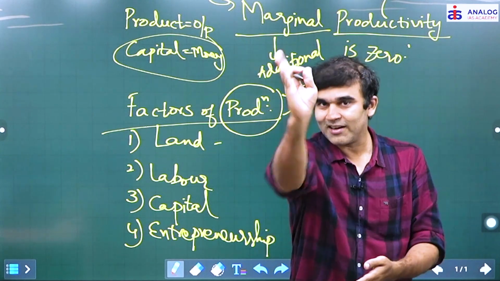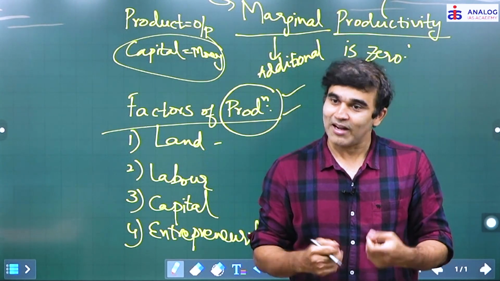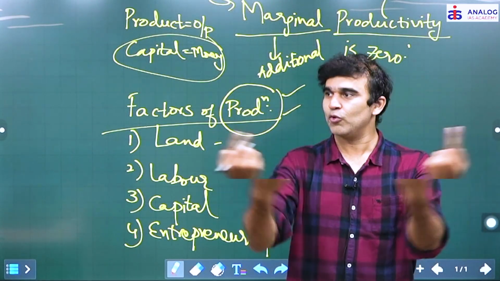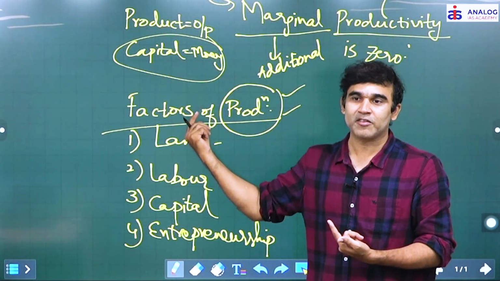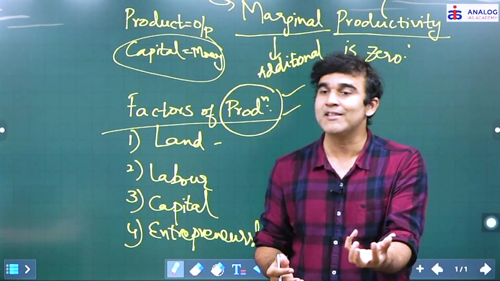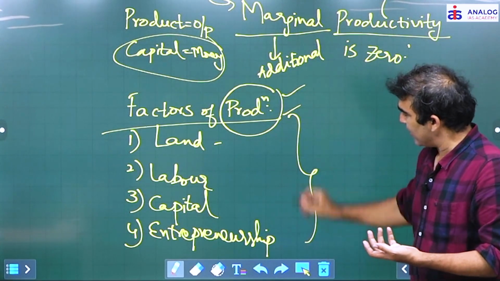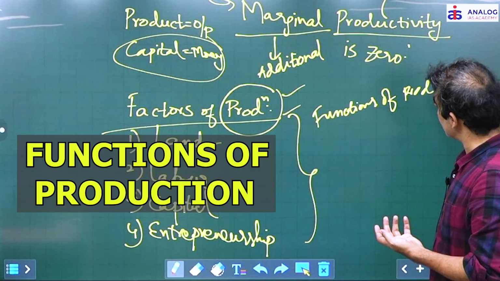Even if you are not there, I can just teach to the recorder and I can leave. But I should be there for this particular service, for this production to take place. So this room should be there, power should be there, a board should be there. All these become your factors of production. So what are the ingredients, what are the inputs required to carry out production? All of these are functions of production. You can call them functions of production also.